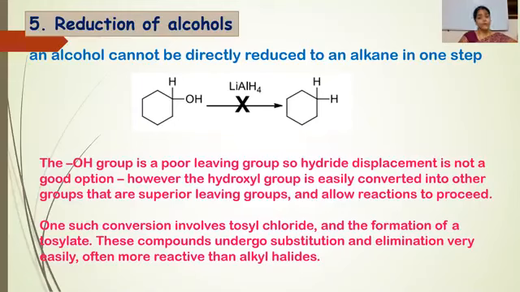So first we convert OH to a better leaving group and then proceed with the reduction reaction. One such conversion involves tosyl chloride and the formation of tosylate. These compounds undergo substitution and elimination very easily, often more reactive than alkyl halides.